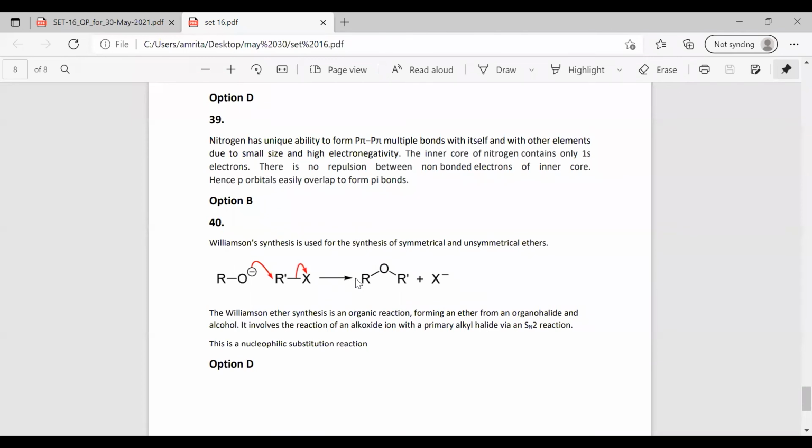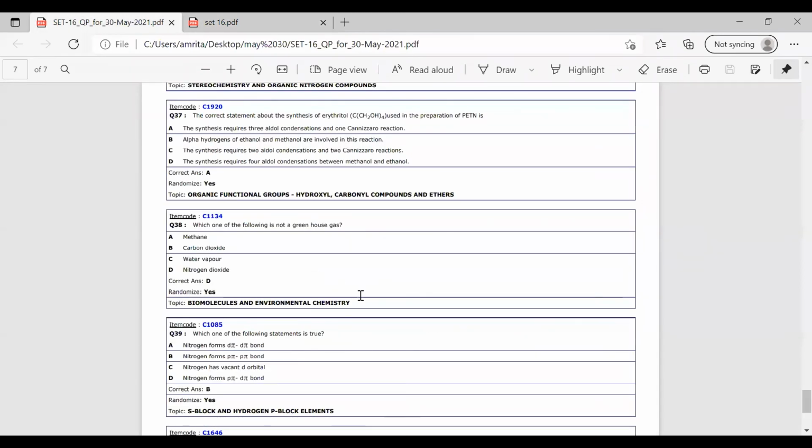This is due to the small size and the higher electronegativity of nitrogen. So the p orbitals can easily overlap with other orbitals and form the p-pi bonds in nitrogen. So all these are very simple questions. Here nitrogen forms the p-pi bond.